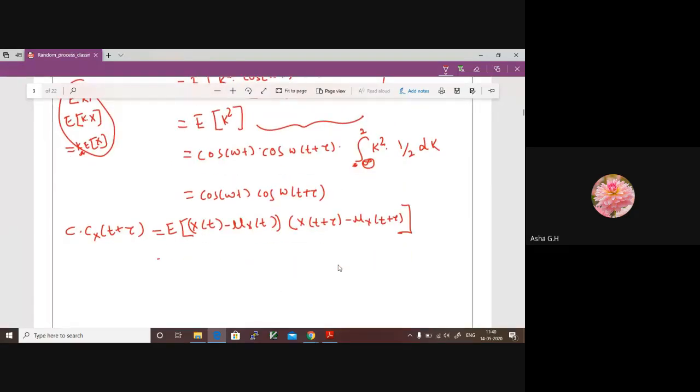So this can be straight away written as Rx of t comma t plus tau minus mu x of t into mu x of t plus tau. If you simplify this, you will get this equation. You can use this equation for solving the problems.